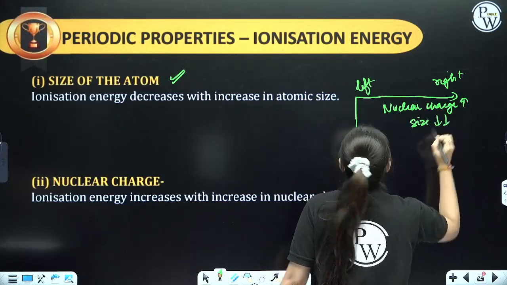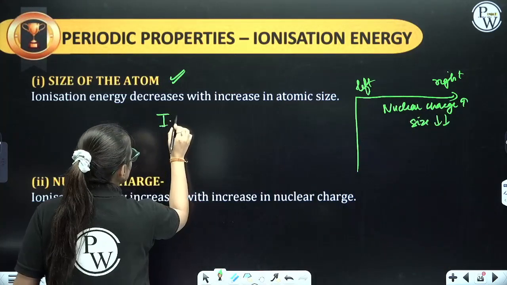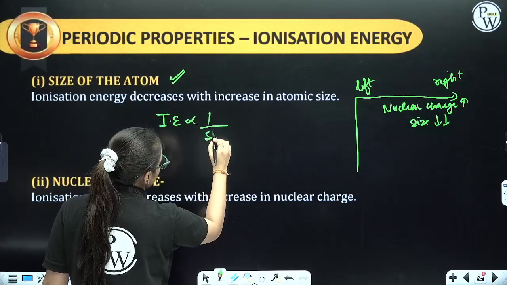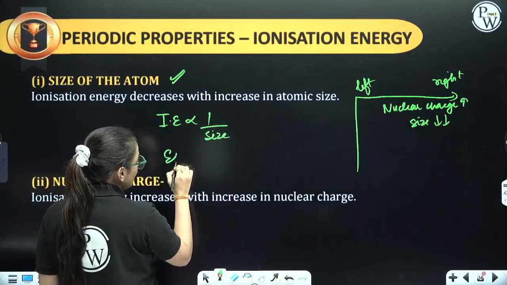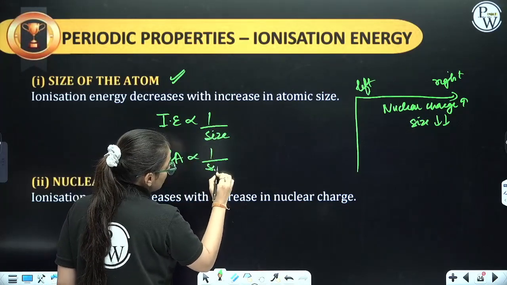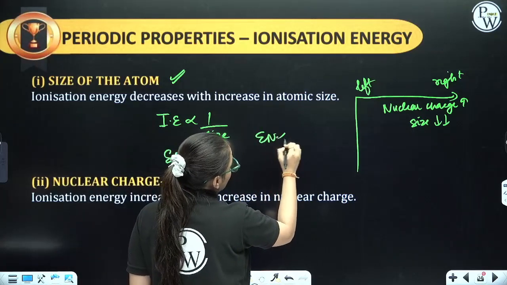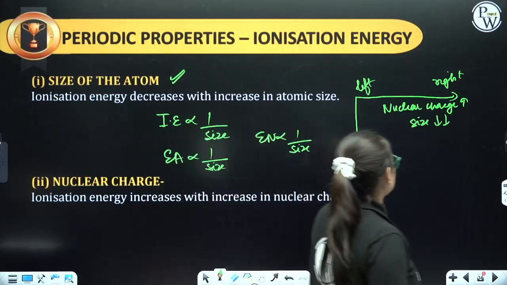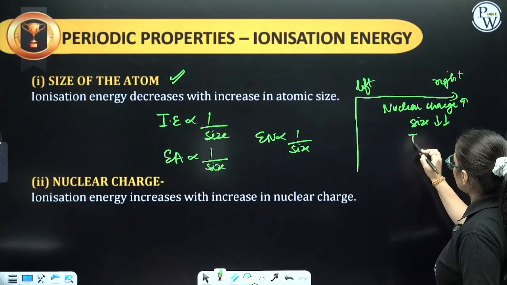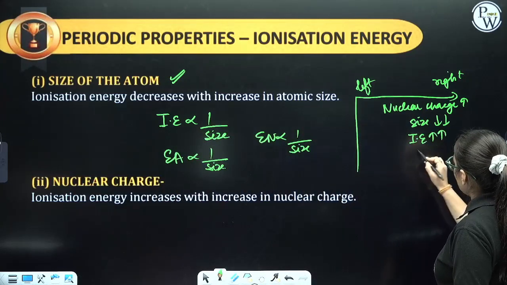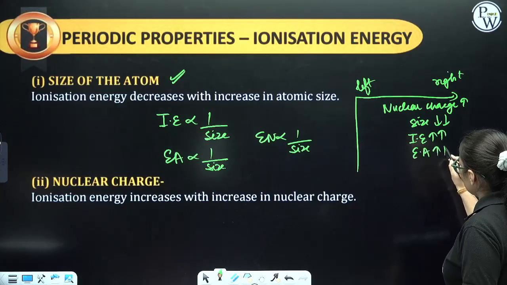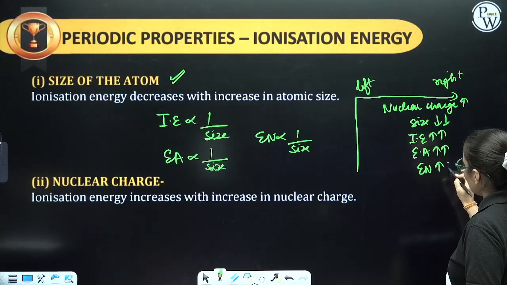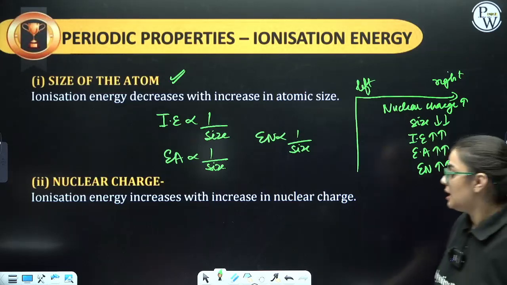Always remember that ionization enthalpy is inversely proportional to size. Electron affinity is inversely proportional to size. Electronegativity is inversely proportional to size. This is in general I am talking about, right? So, if size decreases, now ionization energy will increase. Electron affinity will increase. Electronegativity will increase. Getting my point? Clear, everyone?